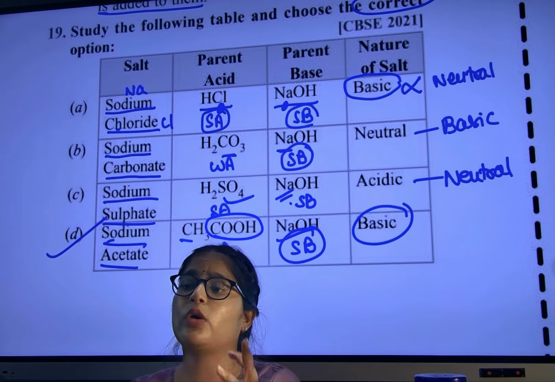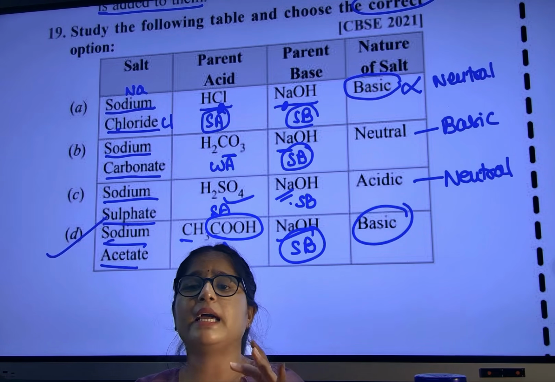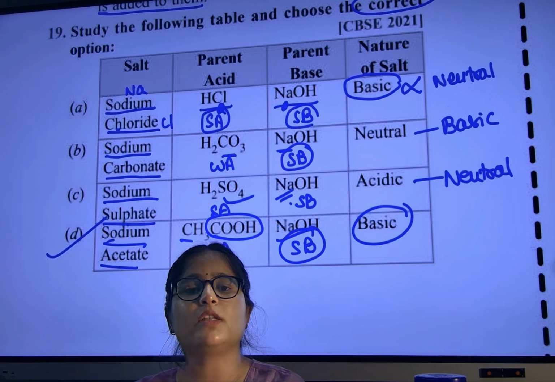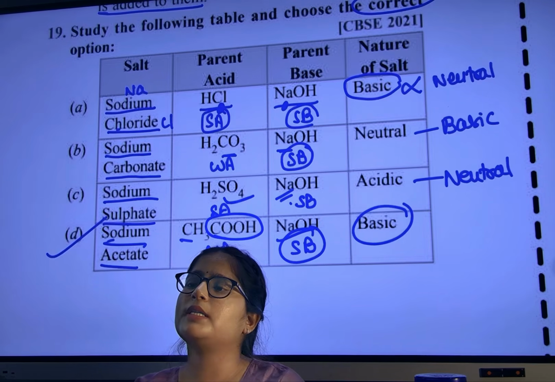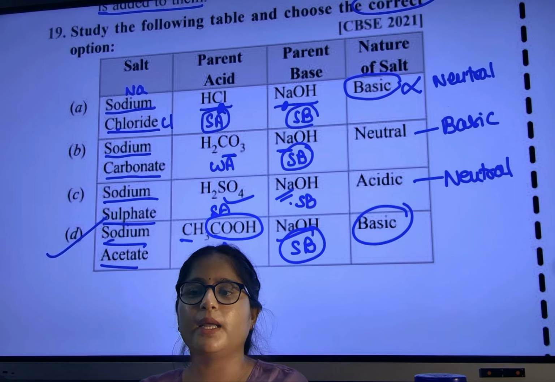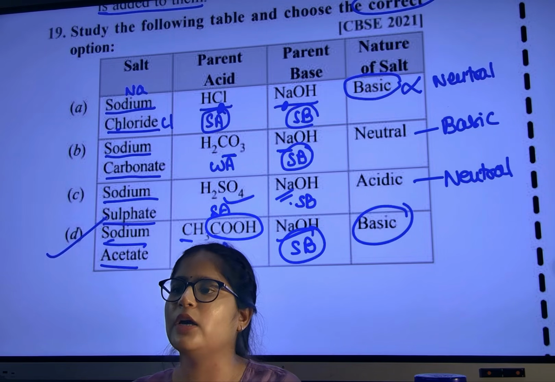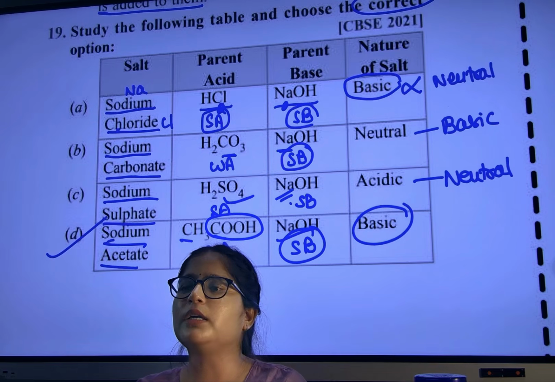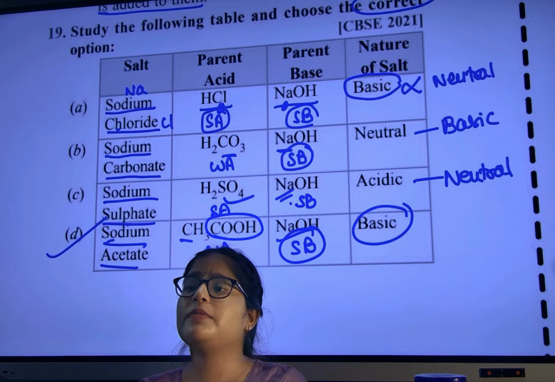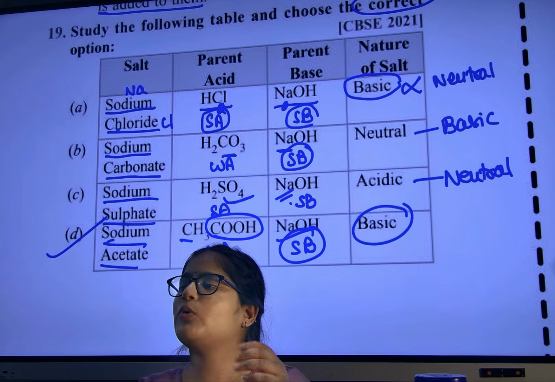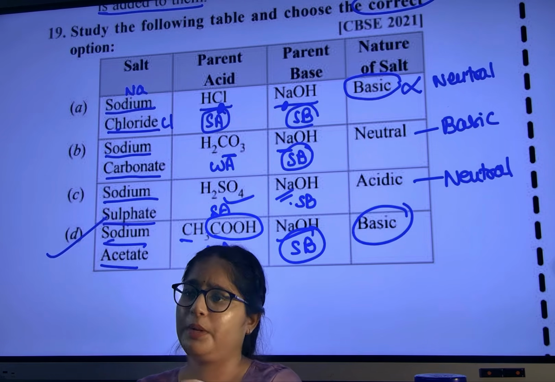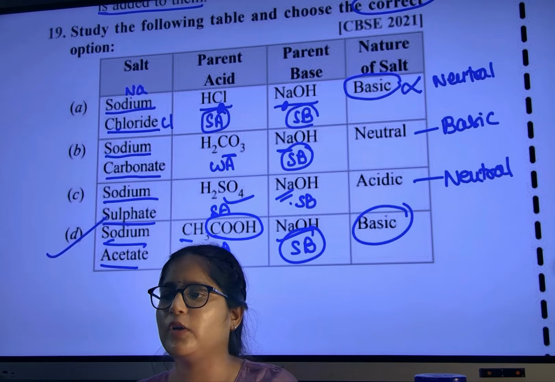Metals. Who are the 4 metals? Sodium, potassium, calcium, magnesium. These 4 metals will always make basic oxide. Non-metals, carbon, nitrogen, sulfur, oxygen, they will always make acidic oxide. Clear? And then we have seen properties of acid. Acids are sour in taste. Acid will turn blue litmus into red. Acid pH less than 7. For base we have seen bitter in taste and their pH is more than 7. They convert red litmus to blue and they turn pink when reacted with phenolphthalein also, right?